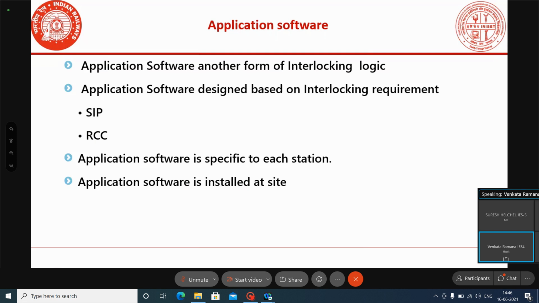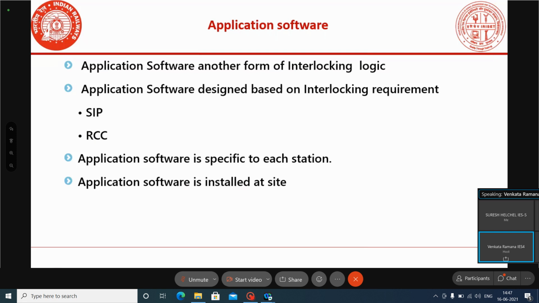It will not be loaded at the factory premises; it will be loaded at the site. Normally, the OEMs who execute the work design the application software. In conventional relay interlocking, we have electrical circuits like GNR, UNR, NRR, UCR, ASR, TSR.